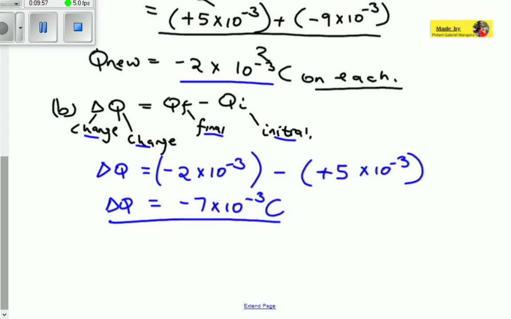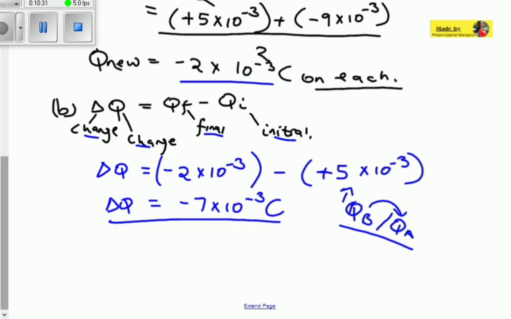So if we were to substitute B over here, you would find the amount of charge that has been given off by object B. So here you can substitute the charge of B or the charge of A, because the charge that is coming from here to there is equal to the charge that is being received by A. So this is how you calculate the change in charge. So this is delta Q is equal to QF minus QI.